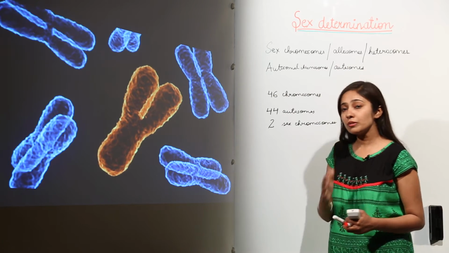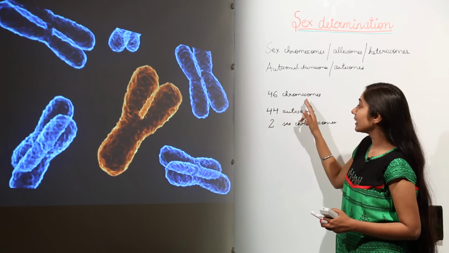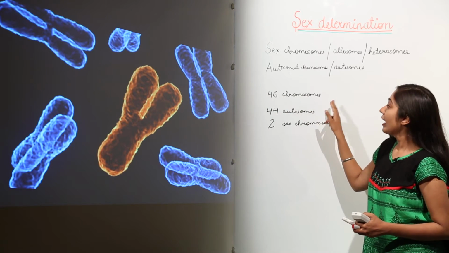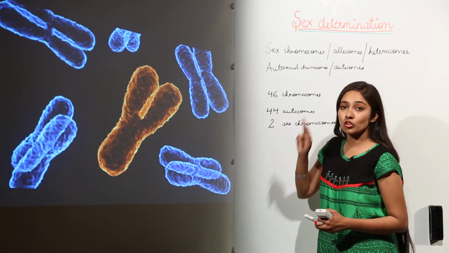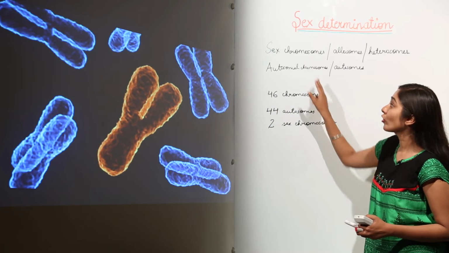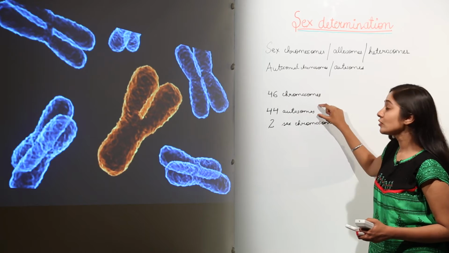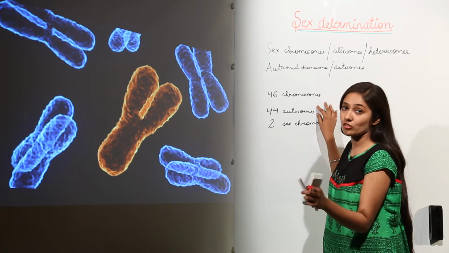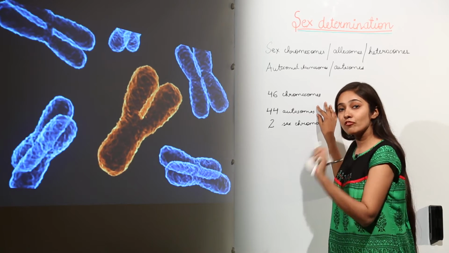In case of human beings, there are 46 chromosomes in all, and out of these, human beings have 44 autosomes, means autosomal chromosomes, that are going to encode for the somatic traits of the body, except for sex determination.